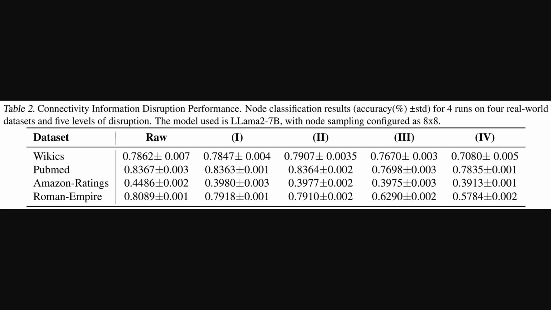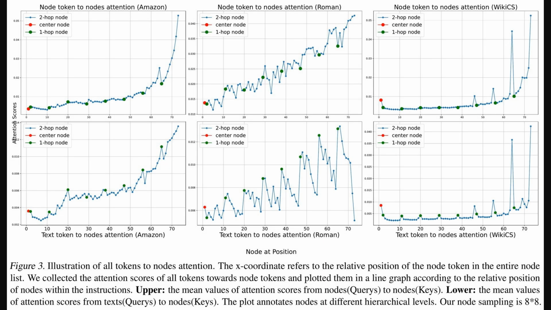Across several datasets and different levels of this disruption, from raw or original data to more severe changes, we see the accuracy. Often, performance remains quite stable until high disruption, suggesting the large language model is not fully using that crucial structural information.